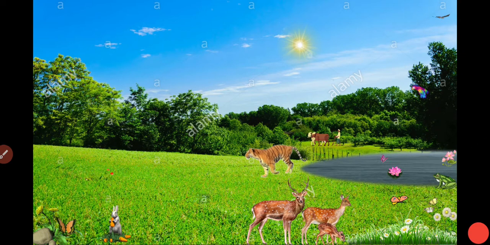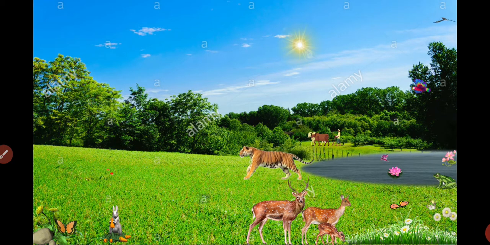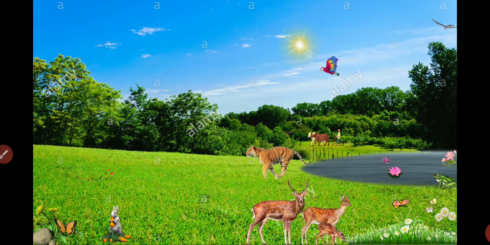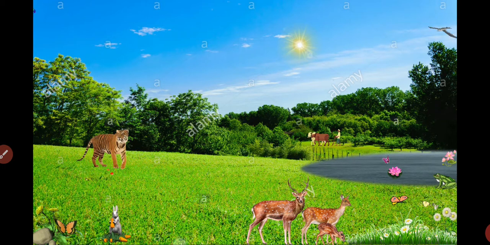Okay students, over here in this picture, what do you see? Yes, you see the different living organisms and the different non-living things. And what is this all about? This is our environment. This is our surrounding. This is our ecosystem. What is included in our ecosystem?